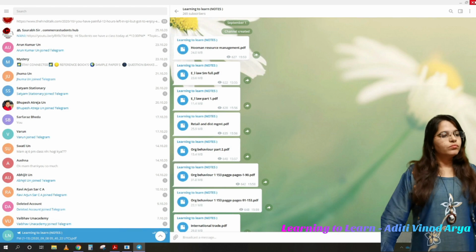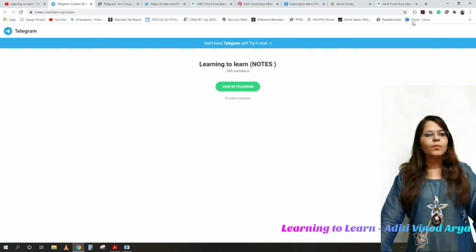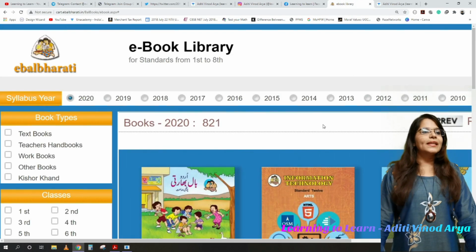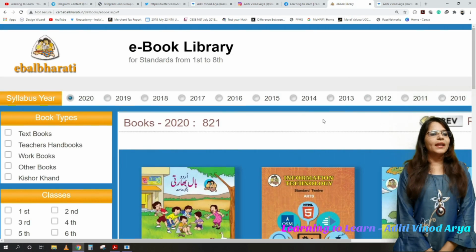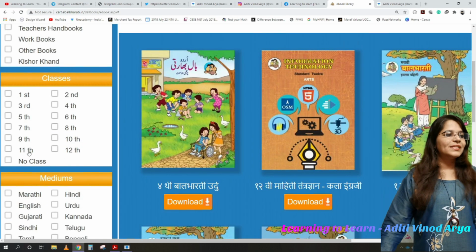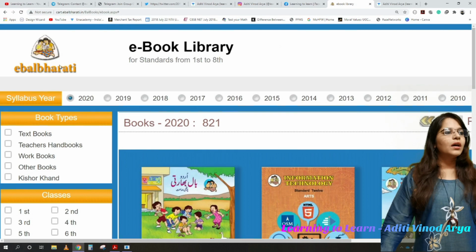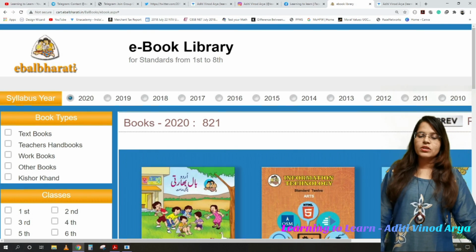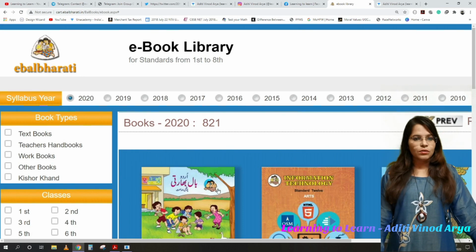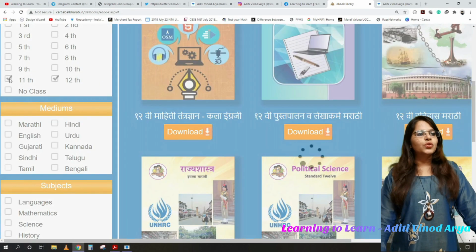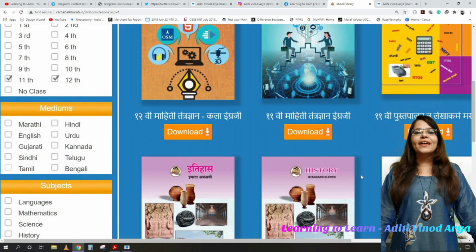Okay, so moving forward with today's topic. Today there is one good news for you. This is an e-book library for standard 1 to 8, but you can also find 11th and 12th standard material here. This is e-Bal Bharti. I'll provide you the links in the description box. You need to download the notes of 11th and 12th, and through this you'll be able to learn the entire economics.